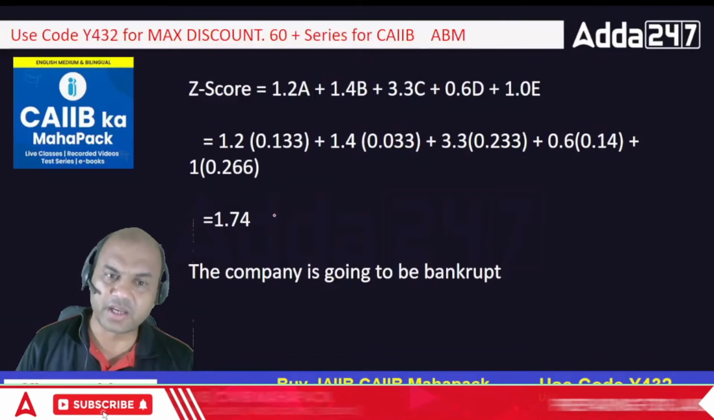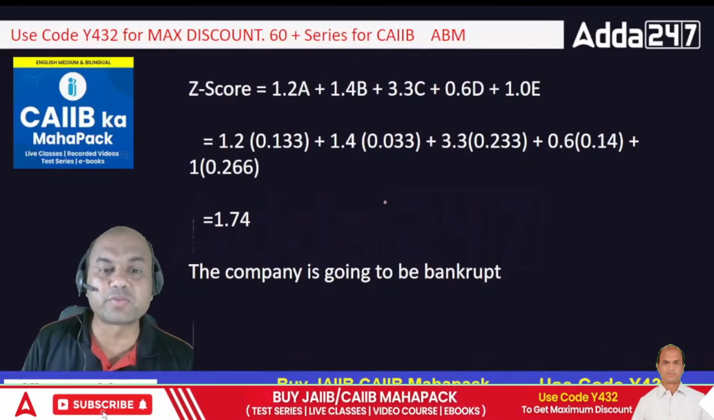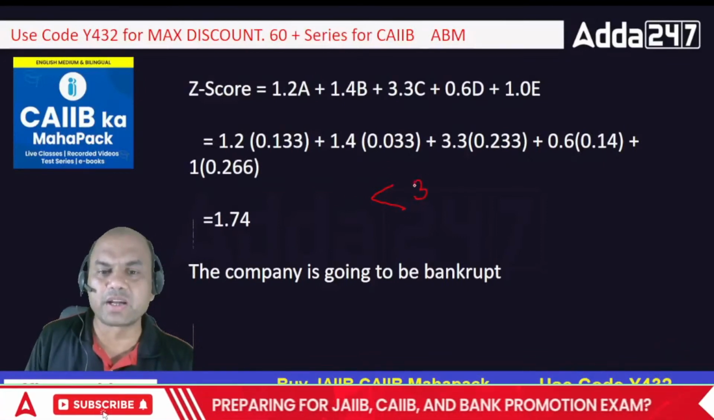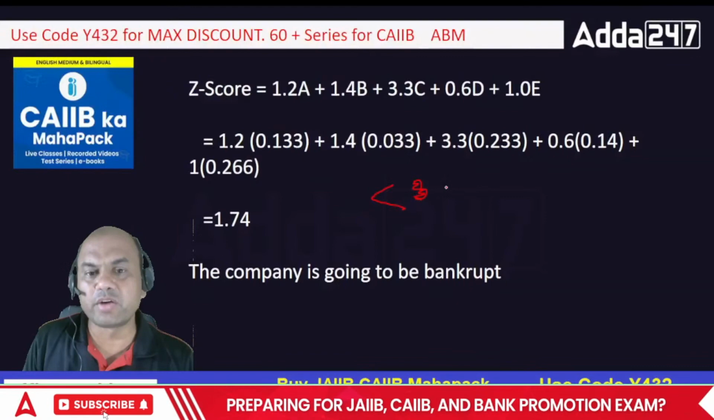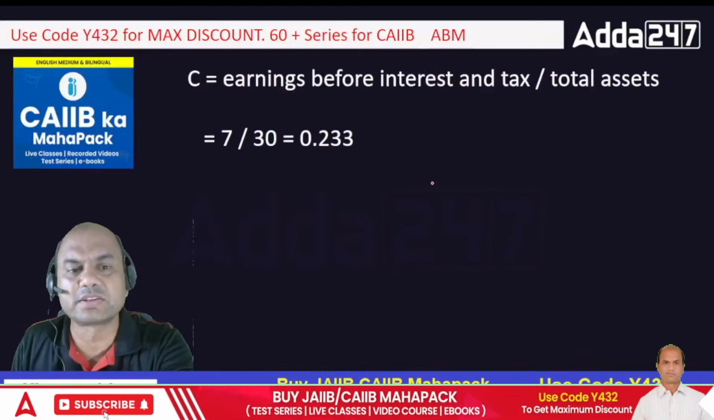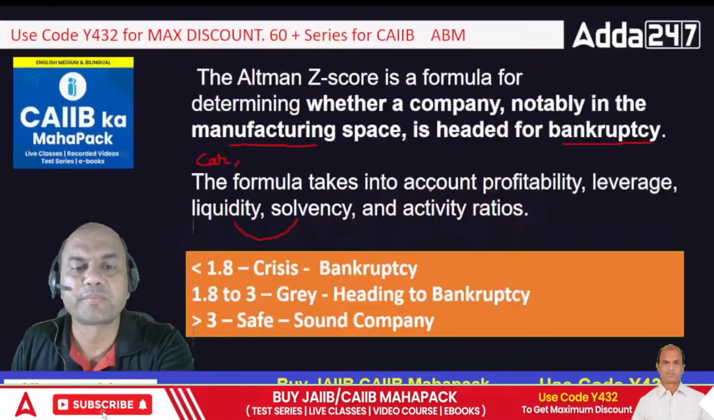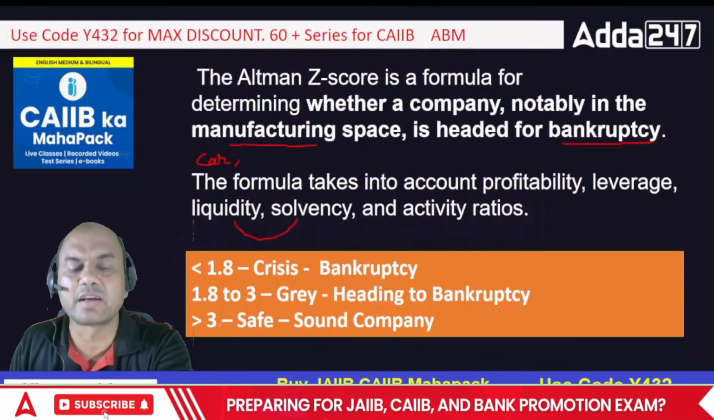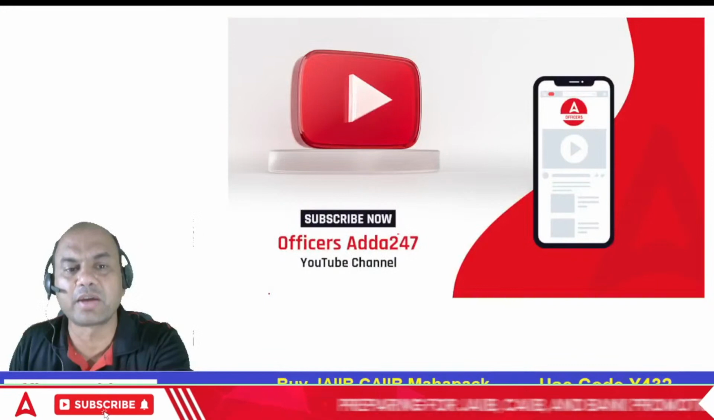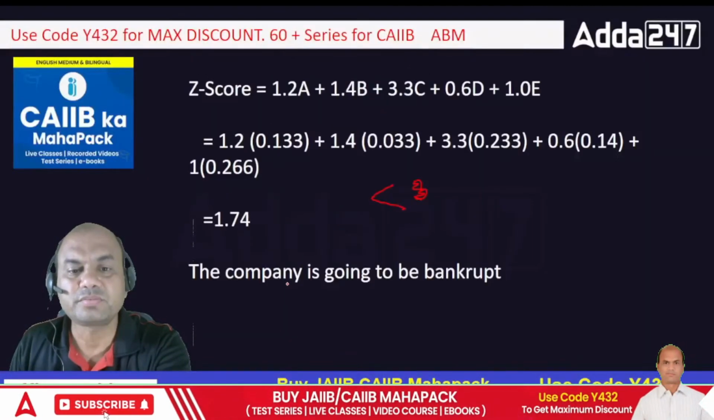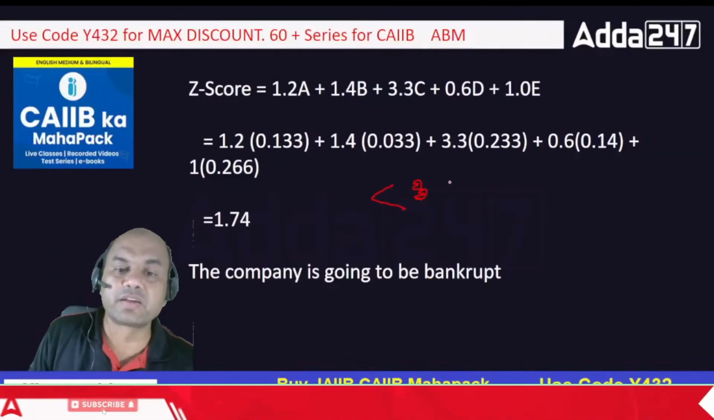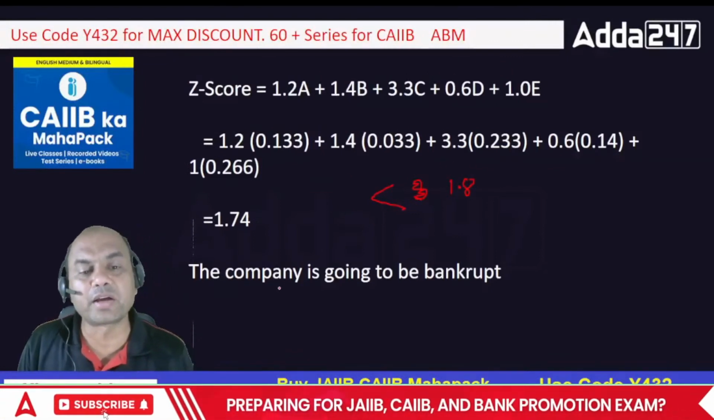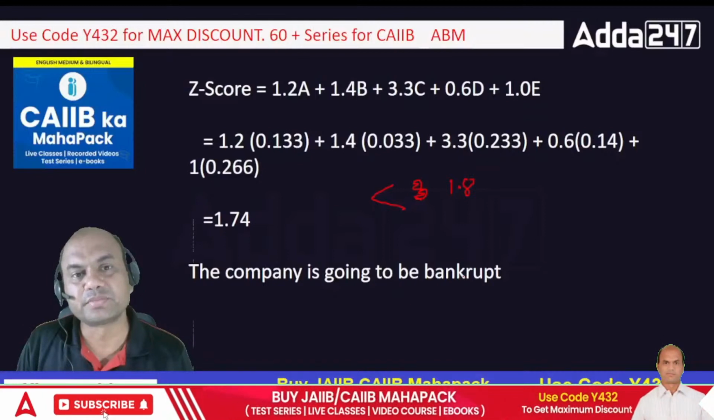It is correct, 1.74. So what is 1.74? Less than 3, right? What was the ratio? Less than 1.8, I think so, isn't it? What was the point? 1.8. Now what did we decide over there? Here less than 1.8, then 1.8 to 3, and above 3. So here what am I getting? It is less than 1.8. So if it is less than 1.8, then I am sure to be bankrupt. The company is going to be bankrupt, isn't it?